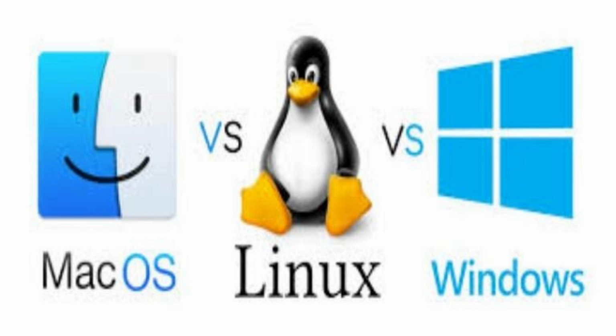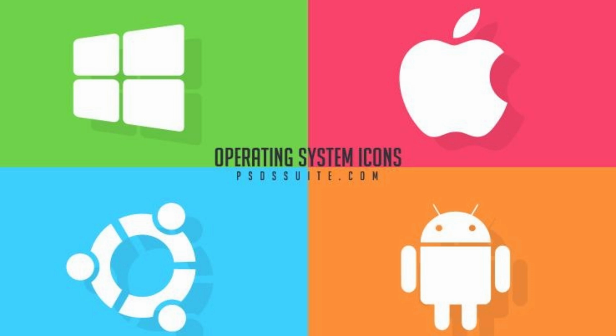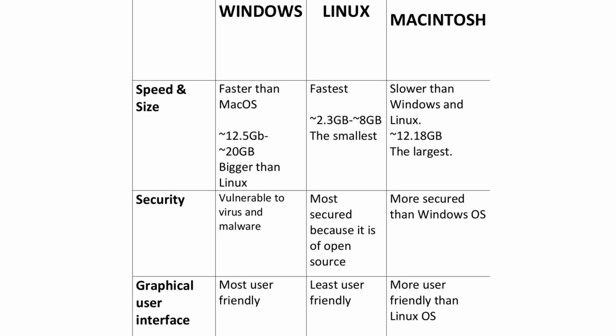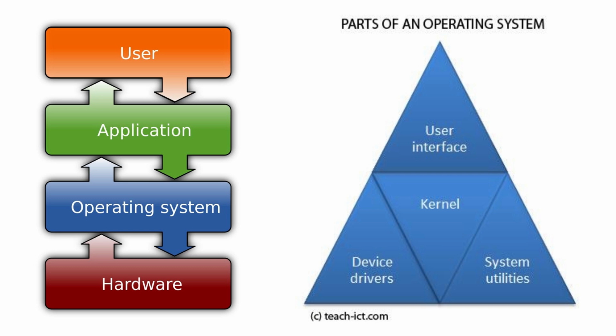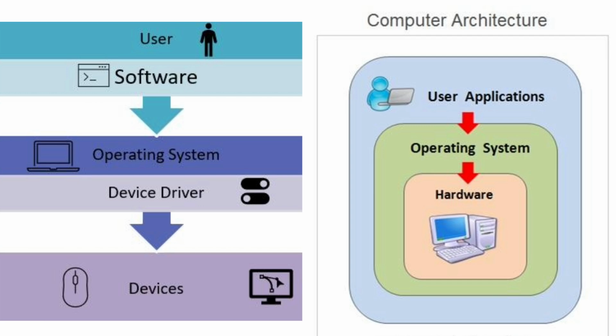What is an operating system? Before we compare them, let's quickly understand one thing. An operating system, or OS, is the software that acts as a bridge between you and the computer. It helps you use applications, control hardware, and interact with the system. Without an operating system, a computer is just a machine that cannot be used.